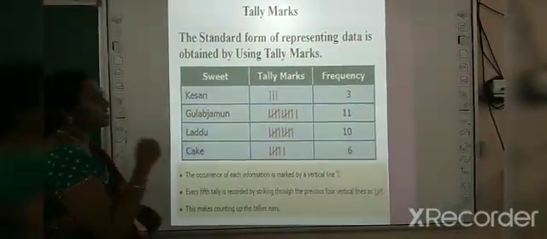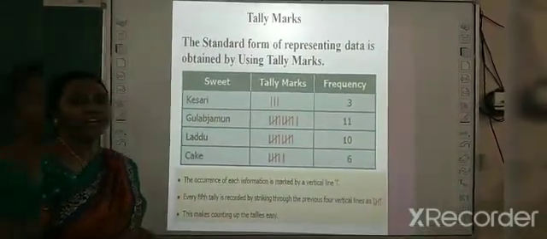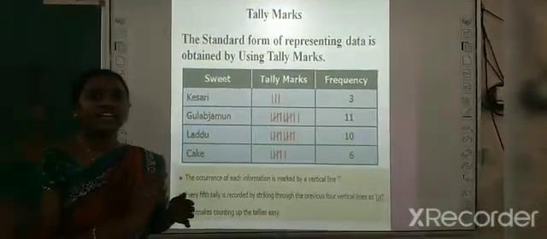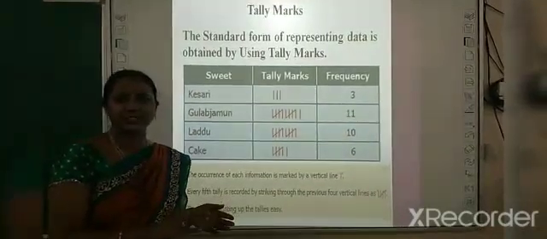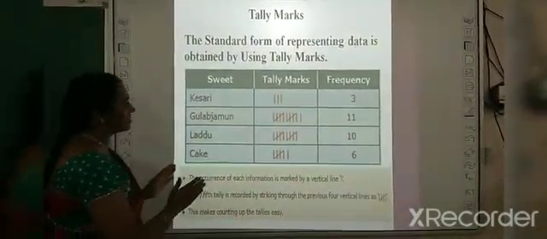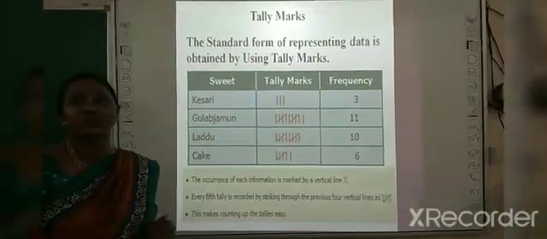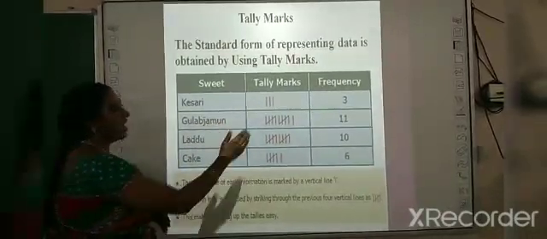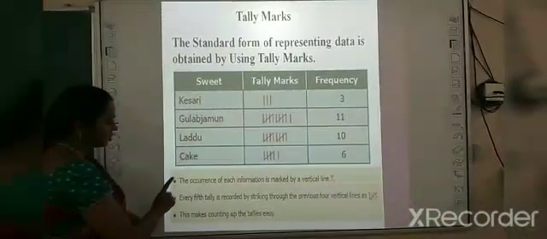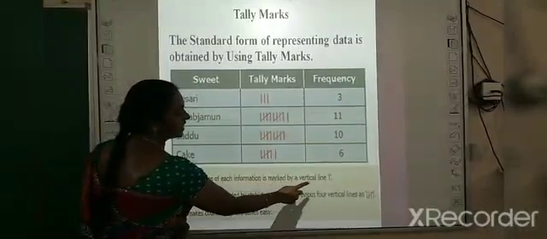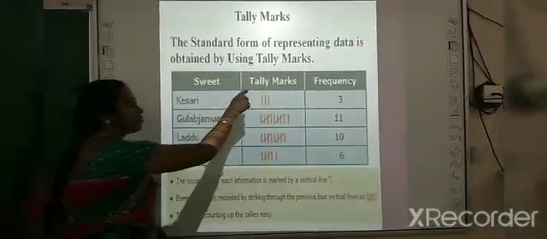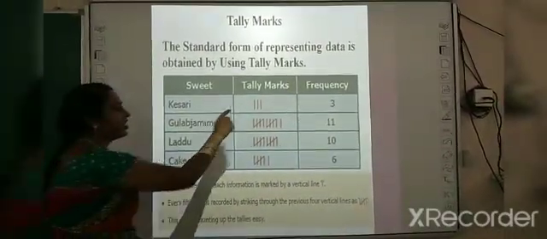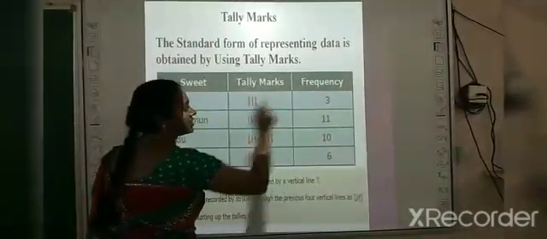Tally marks. The standard form of representing data is obtained by using tally marks. What is meant by tally marks? We have seen the fruits liked by the students. In the same way, one example here is the sweets liked by the students. You see here, the kesari is liked by 3 students. I have represented it in vertical lines. The occurrence of each piece of information is marked by a vertical line. One vertical line represents one person liking this. Here I have 3 vertical lines, so 3 persons like this.